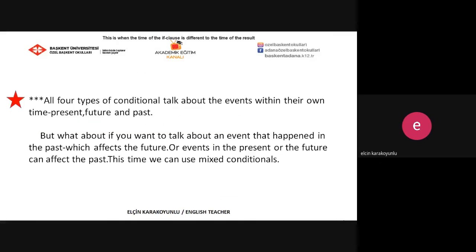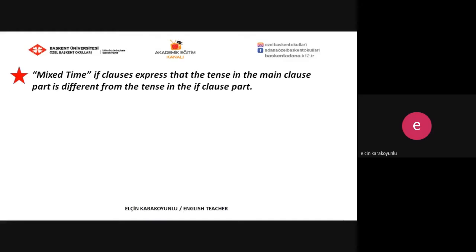All four types of conditionals talk about events within their own time: present, future, and past. But what if you want to talk about an event that happened in the past which affects the future? Or events in the present or the future that can affect the past? This time we can use mixed conditionals. Mixed time if clauses express that the tense in the main clause part is different from the tense in the if clause part. Let's see these examples.